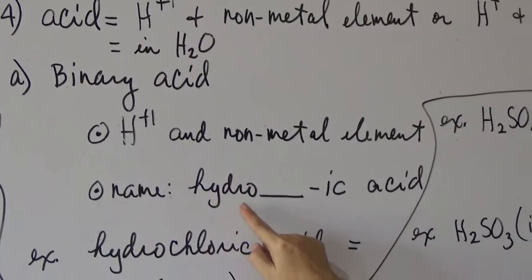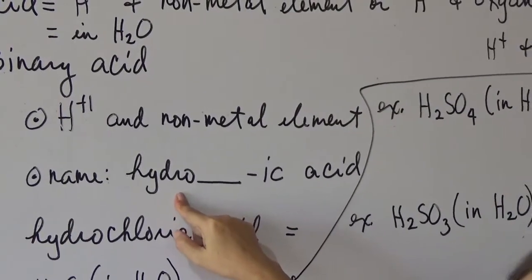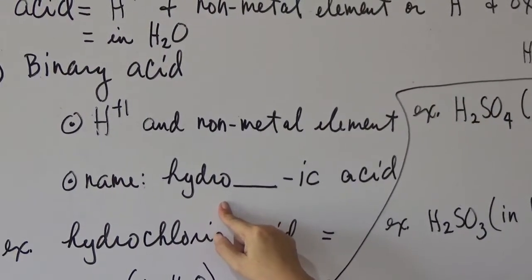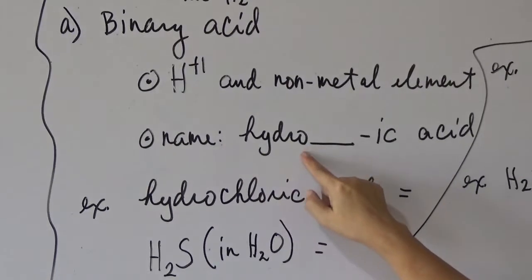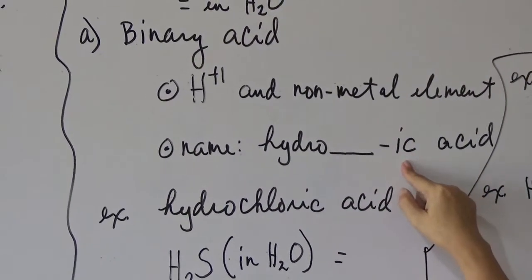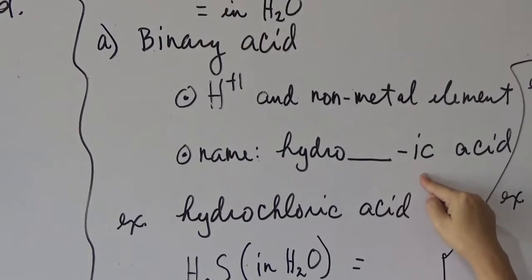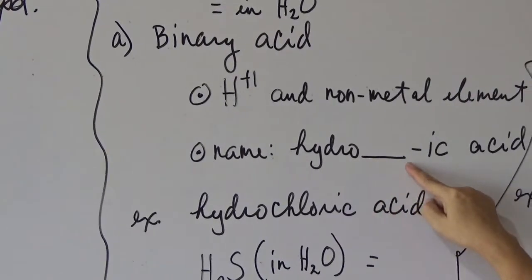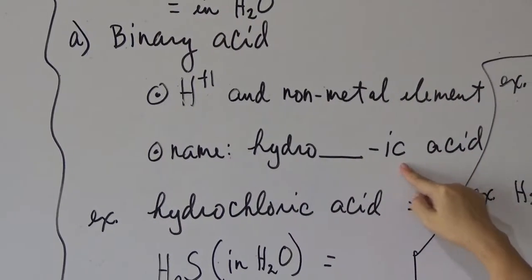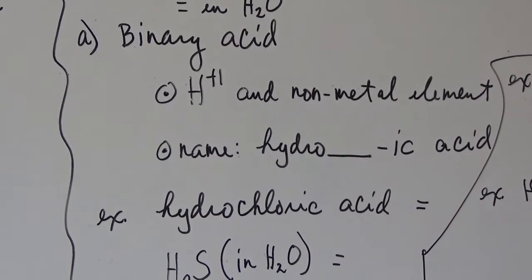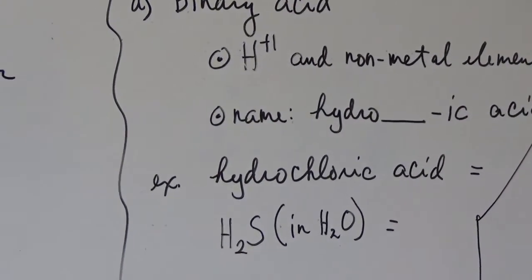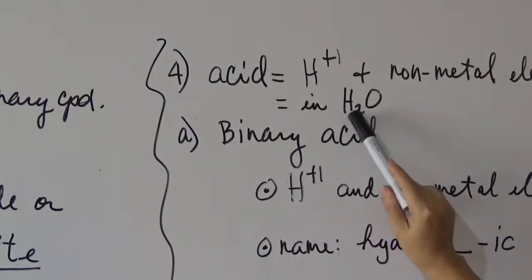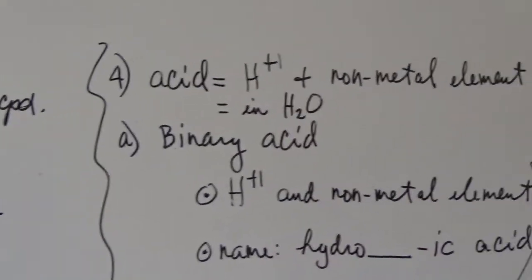This is one thing that you are going to remember: the name of a binary acid starts with the prefix hydro. And it will always end with the suffix ic. The prefix is hydro, then the stem name of the nonmetal with the suffix ic, followed by the word acid. The acid will be formed only once it is in a solution, combined with water. So it is in solution, then it becomes acidic.